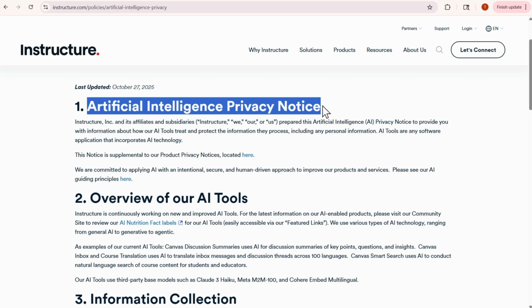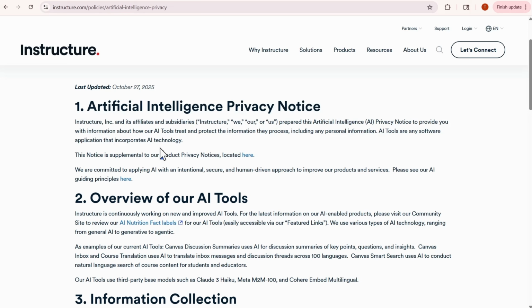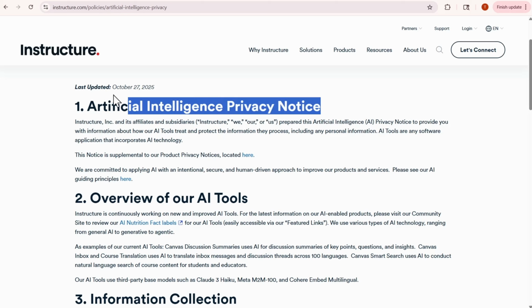I think it's valuable for businesses to split their notices into the applicable group. It may be, now I don't know this for a fact, without looking at the technical specifications, I wouldn't be able to say one way or another, but it may be there are products that are available by this organization that don't have an artificial intelligence component to them. And what the demonstration here is, this notice is going to address processing associated with the artificial intelligence tools.